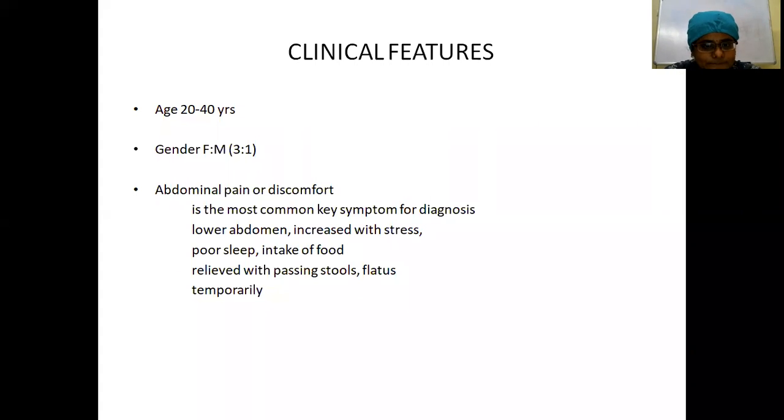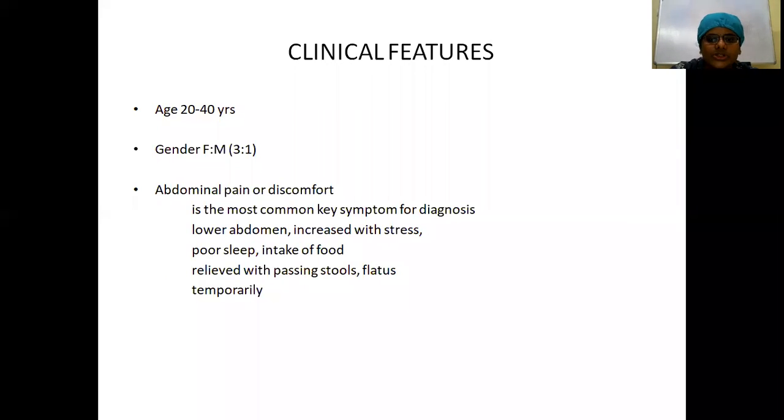The most common key symptom for the diagnosis will be abdominal pain or discomfort. This abdominal pain usually will be more localized towards the lower abdomen. You can have it in the right or the left iliac fossa. This abdominal pain is increased with stress, lack of sleep, or after intake of food. It is relieved with passing of stools or flatus, but this relief of pain is usually only temporary.